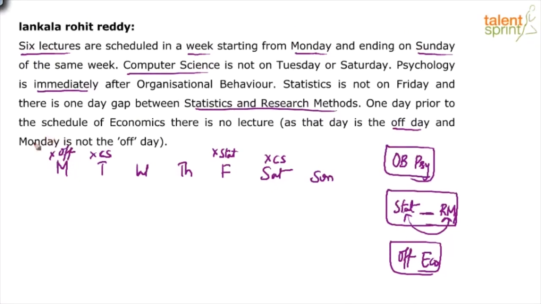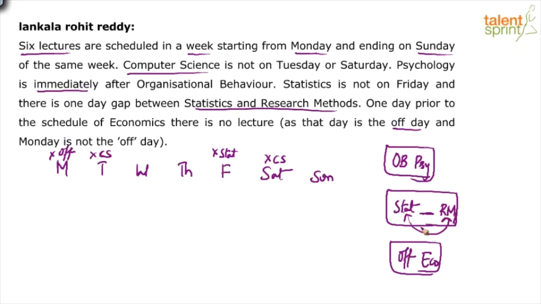So these are all the points. Now you need not look at the data again because everything has been put up in pictorial format. So what do we know? Monday cannot be the off day, Tuesday cannot be computer science, no data about Wednesday, Thursday, Friday cannot be statistics, Saturday cannot be computer science. Then, OB has to come immediately before psychology. Stats and RM have a gap of 1 day between these subjects, and off is immediately before economics.